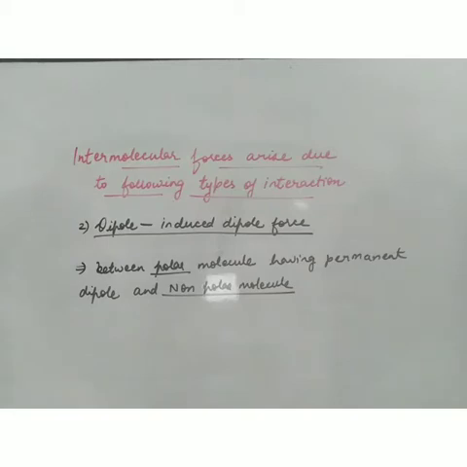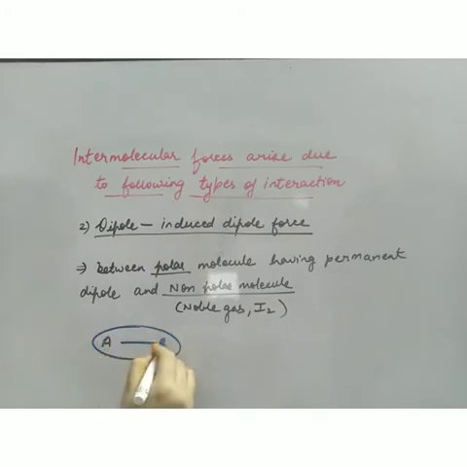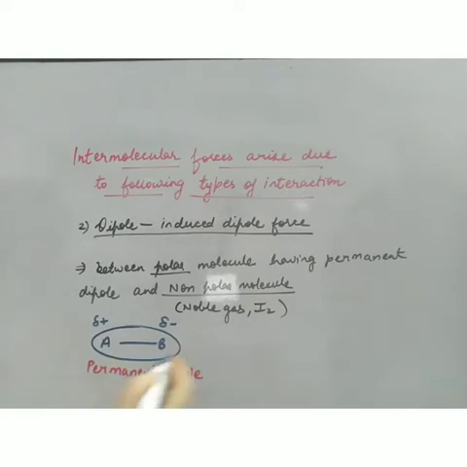Now what are the examples of non-polar molecules? Your noble gases, they are non-polar. Iodine I2 is non-polar, O2 is non-polar, like this. Now what happens in this case? Suppose this is a molecule having a permanent dipole, del plus and del minus. So this molecule is having a permanent dipole, and one molecule is non-polar. So this is a non-polar molecule.